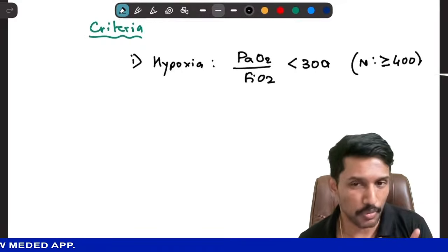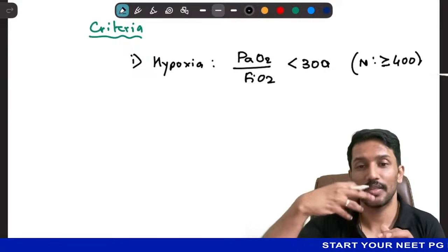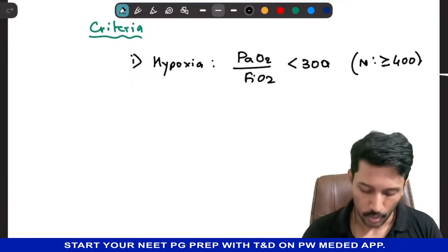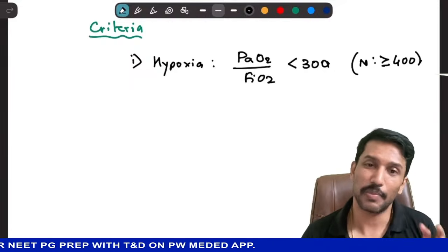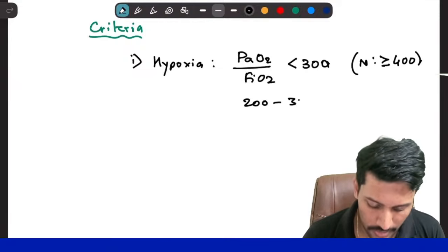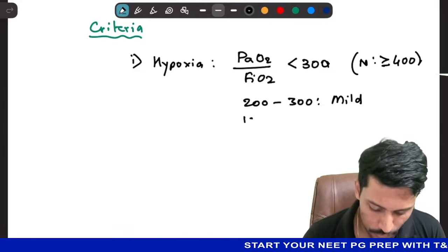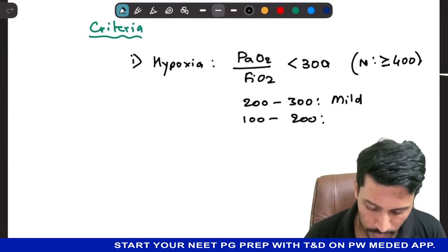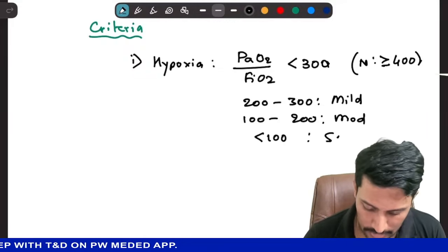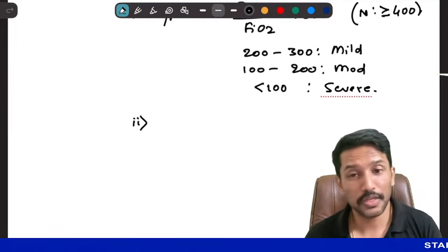So we are not relying on SpO2 or PaO2 alone. We are looking at the ratio of amount of oxygen in inhaled air and how much oxygen we got in the blood. And we can assess the severity of ARDS based on this ratio itself. If the ratio is 200 to 300, we will call it mild ARDS. If it is in the range of 100 to 200, we will call it moderate. And if it is less than 100, we will call it severe ARDS.